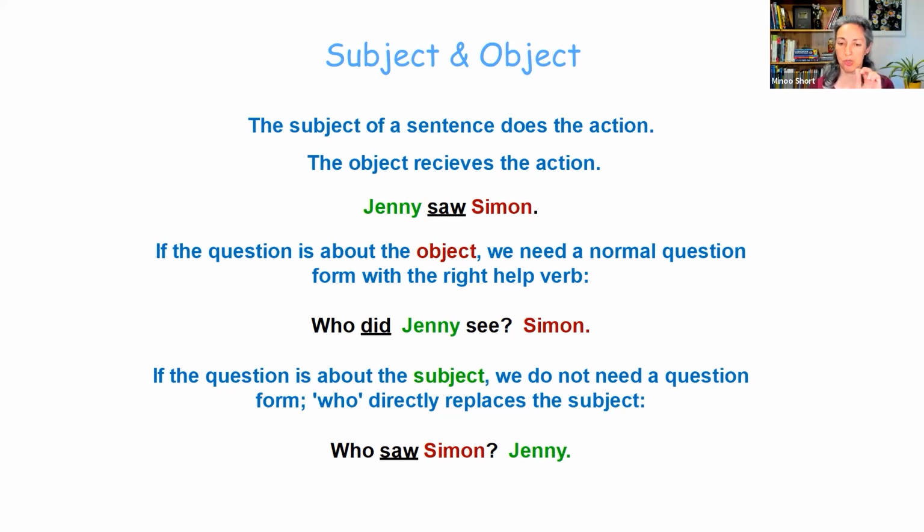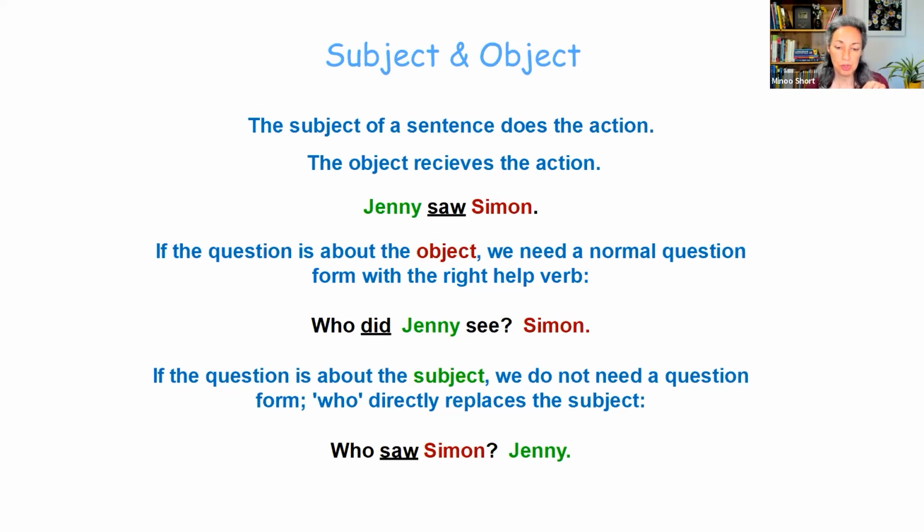If we ask the question about Simon, then we need a normal question form with the right help verb, because our verb is saw, so it's the past simple tense. We need the help verb did. Who did Jenny see? The answer is Simon.